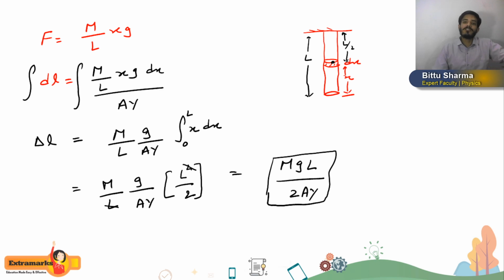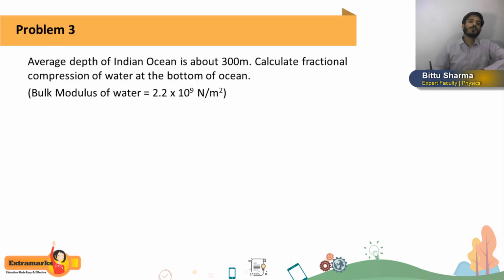Why? Because in our JEE exam we get a number of questions based on this, where the density of the material of the wire will not be the same. If the density of the wire material is the same, then you can directly use the formula mgL divided by 2AY. But if density is not the same, then you have to go through the complete derivation again. I hope you are getting this. I am moving towards the next question.